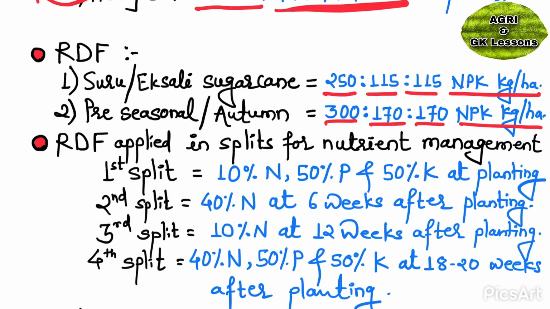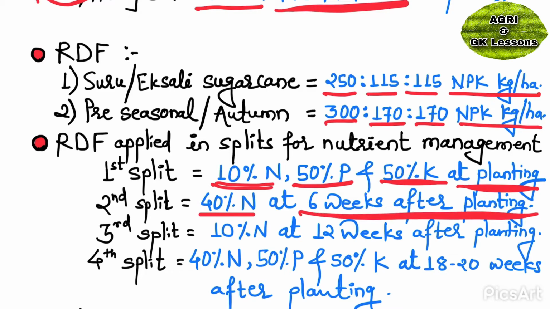First split of sugarcane: application of 10% nitrogen, 50% phosphorus and 50% potassium at the time of planting. Second split has the application of 40% nitrogen at 6 weeks after planting. And the third split is 10% nitrogen at 12 weeks after planting.